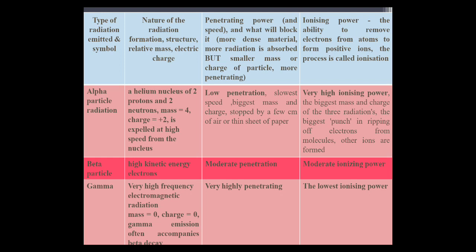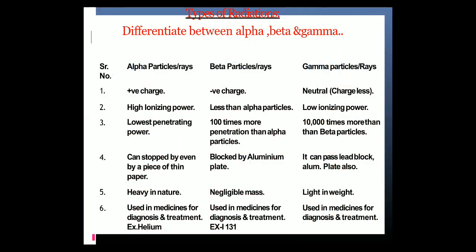Let us discuss some comparative points. This is a very important table. Differentiate between alpha particles, beta particles and gamma rays. If you have to study, you can always prefer comparison points.